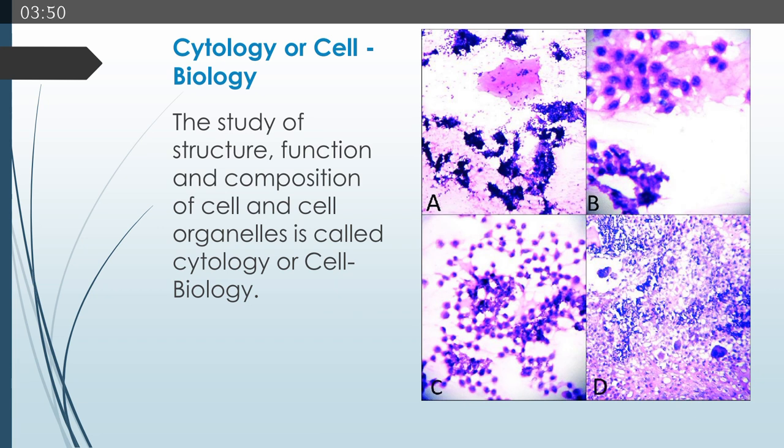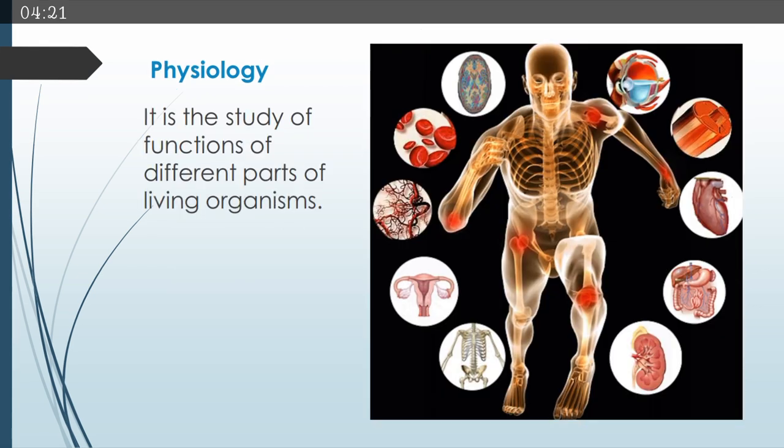The next field or the next branch is cytology, which is also known as cell biology. All of the structure, function, composition of cell, what organelles are present in cell is studied in cytology or cell biology. All cells can have different organelles depending upon their functions. Their number can be changed. The cell composition can be changed. These type of changes or these type of studies are done under the field of cytology, which is also known as cell biology.